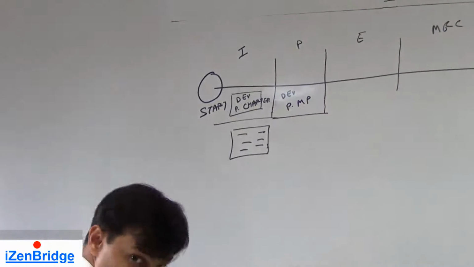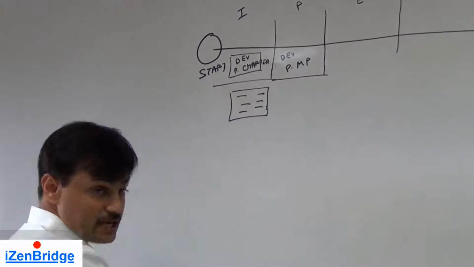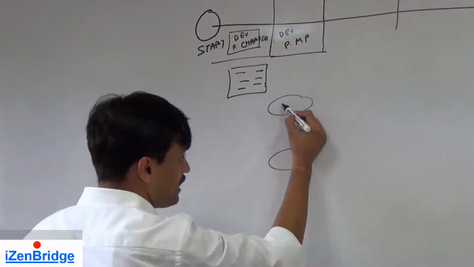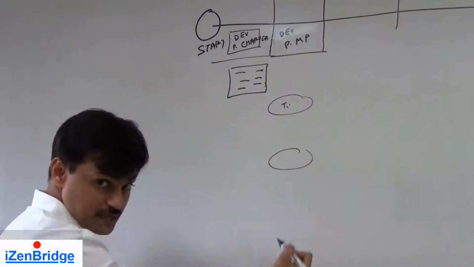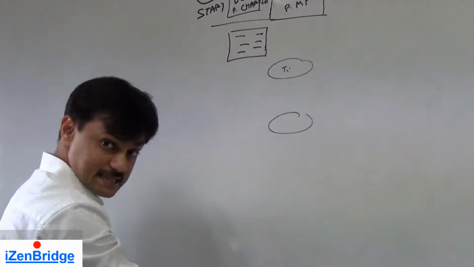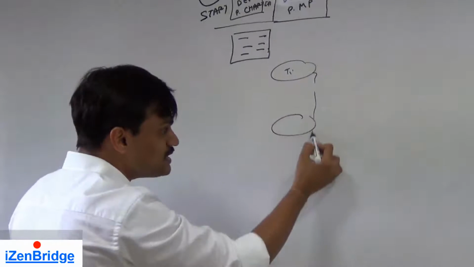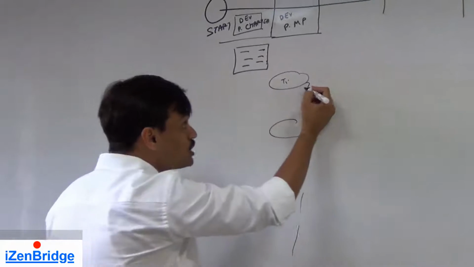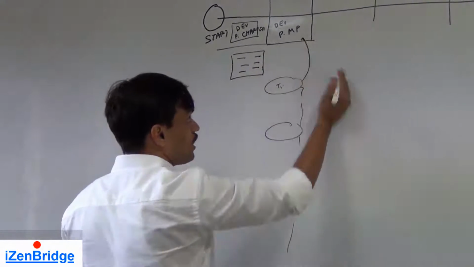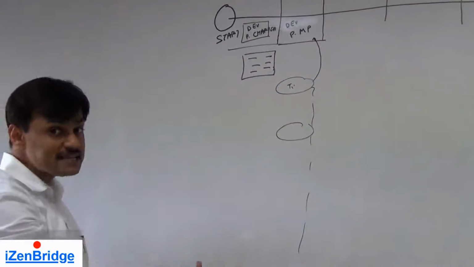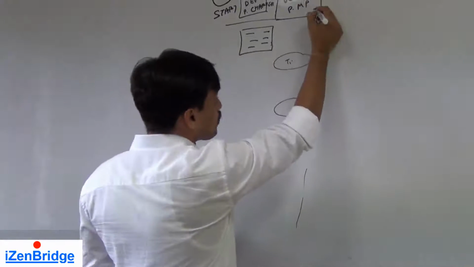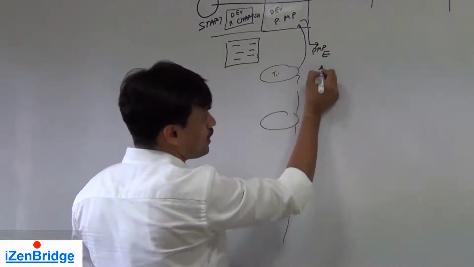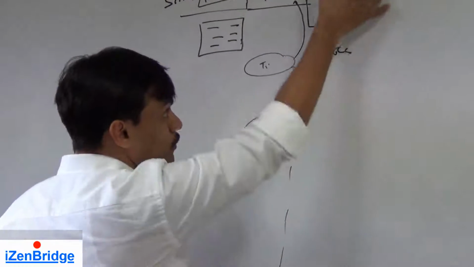We have the rest of the 9 knowledge areas, and each knowledge area has a planning process like plan time management, plan cost management, plan quality management, etc. So the output of all these plans, because they become subsidiary plans of the project management plan, goes into the project management plan. And once we get a baseline project management plan, it is used in all execution and monitoring and control processes.